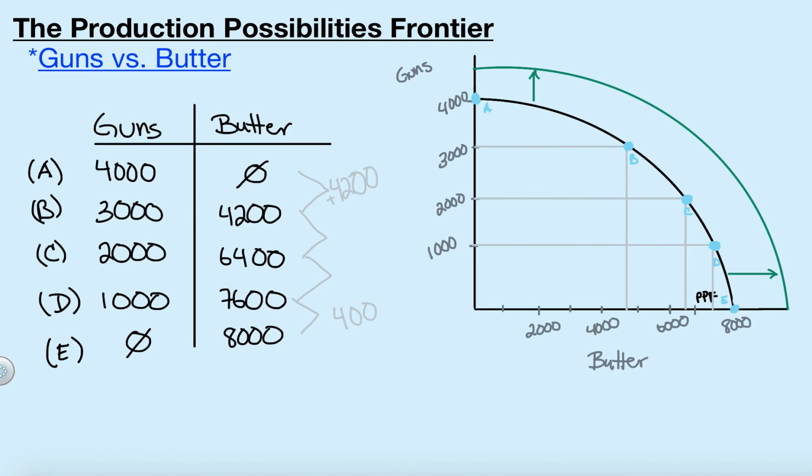Okay, after this video, let's go ahead and start looking at gains from trade and how we can use the production possibility frontier to look at opportunity cost and how we can find comparative advantages and absolute advantages.